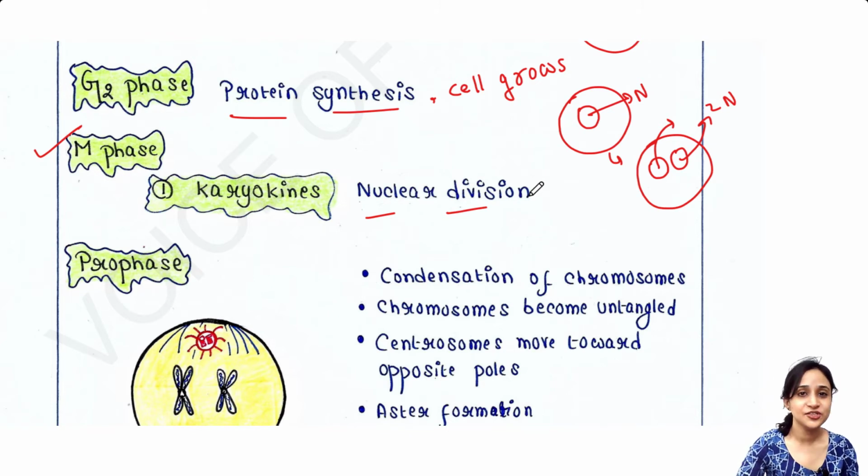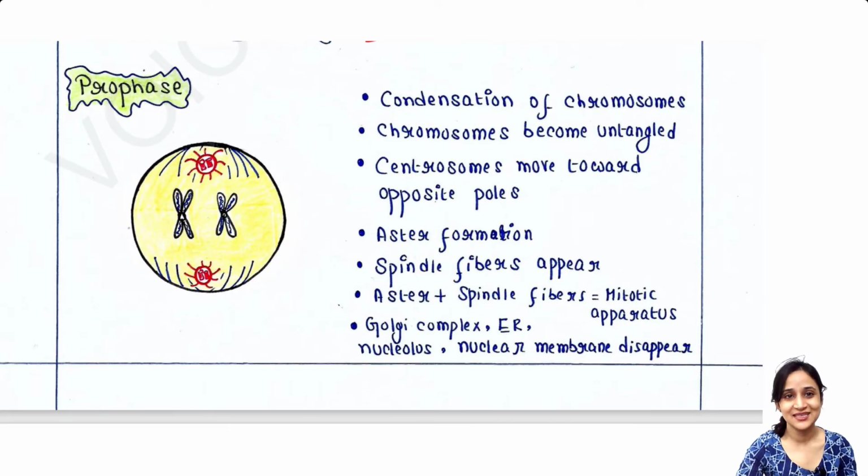And this nuclear division or karyokinesis consists of some steps. First one is the prophase. So here we can see what occurs in prophase. This is the first step of mitosis. Here condensation of chromosomes occurs. Actually, before prophase, in the interphase, what happens? Chromosomes were in thread-like structures, like these, loose thread-like structures.